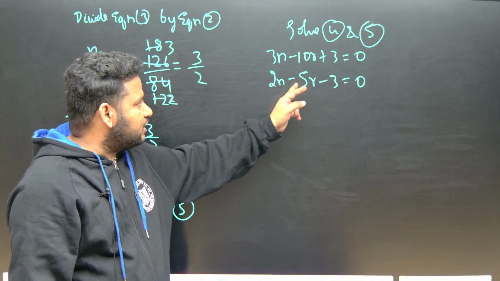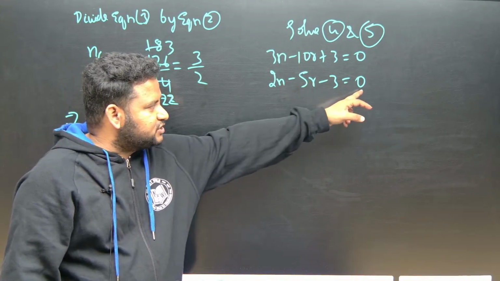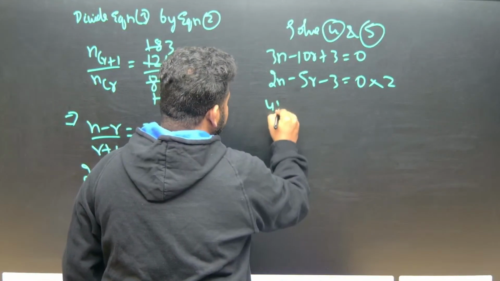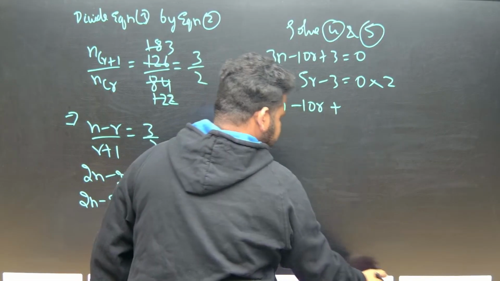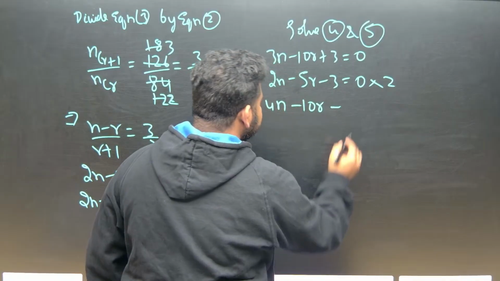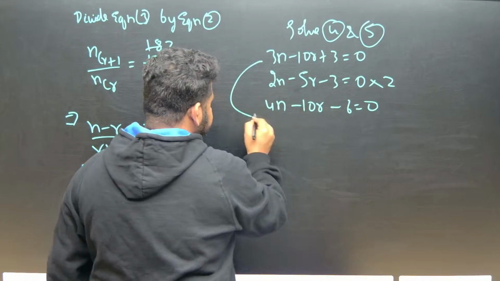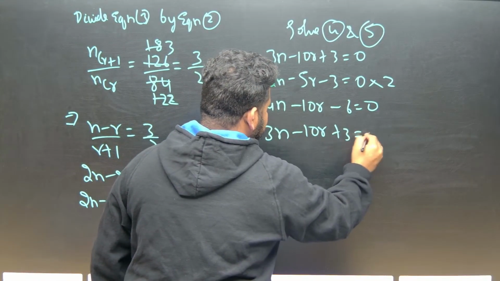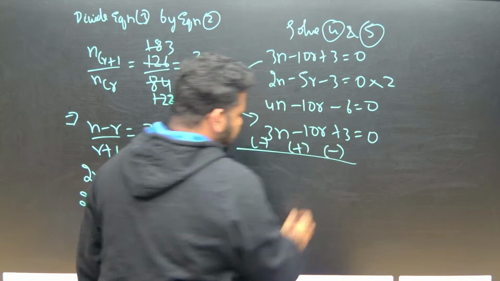To eliminate r, what I should do? Here 10 is there, here 5 is there. I should make it equal. This equation I should multiply by 2. If I multiply by 2, this will become 4n minus 10r minus 6 is equal to 0. Let me write the other equation again: 3n minus 10r plus 3 is equal to 0.